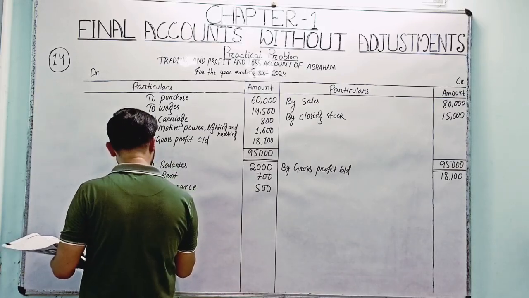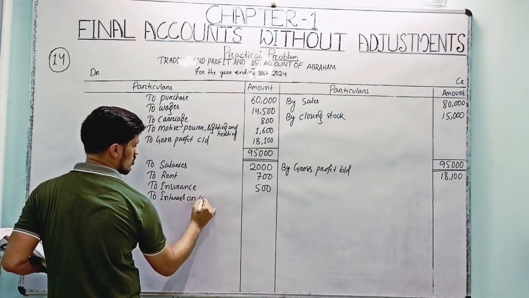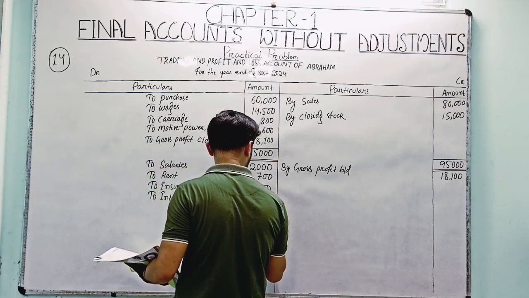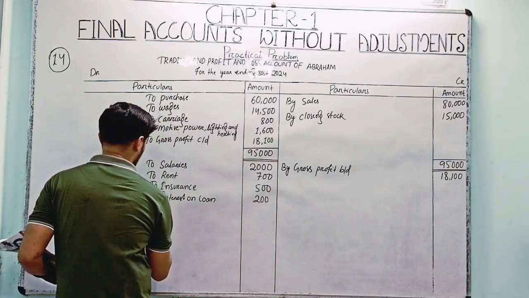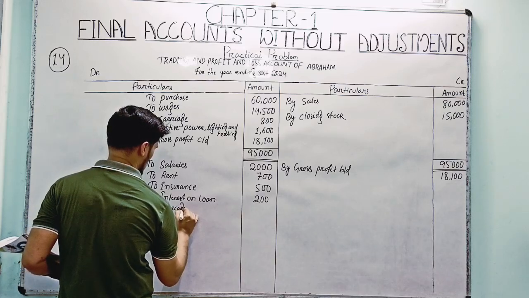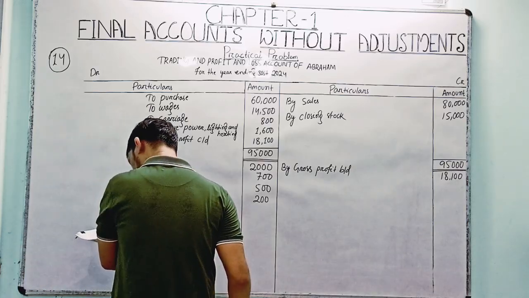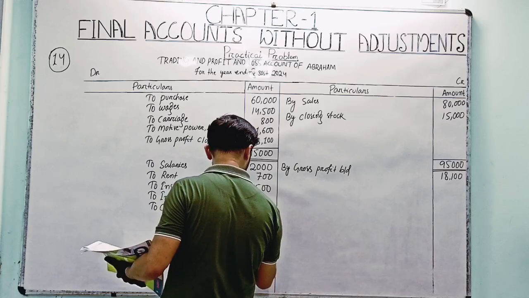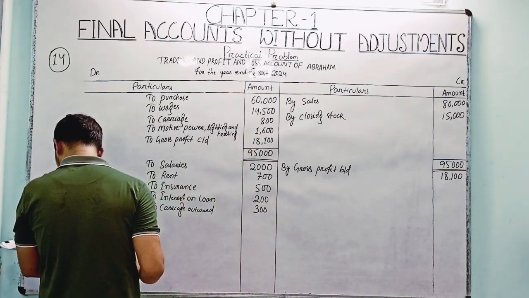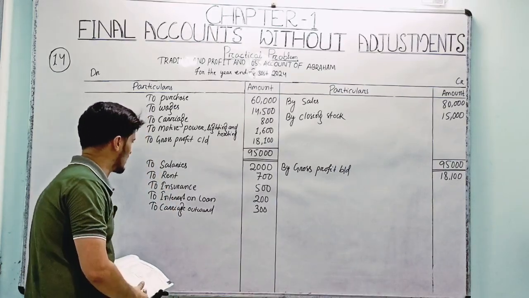To interest on loan, it's 200. To carriage outward, right? So carriage outward, it's 300. Okay, so all the transactions of a profit and loss account, debit side balances already have been entered here, right?